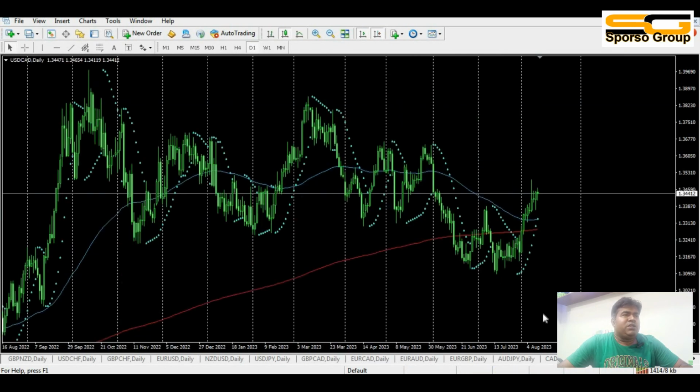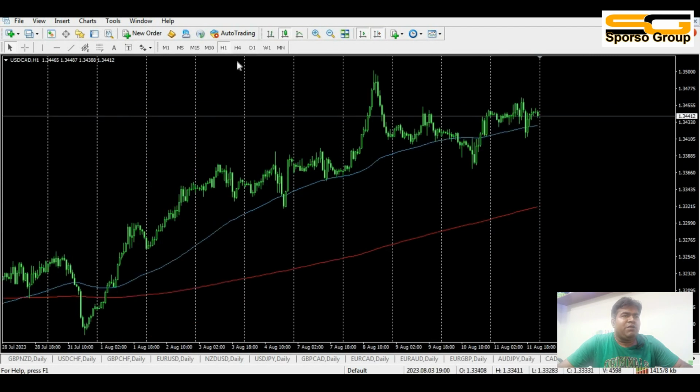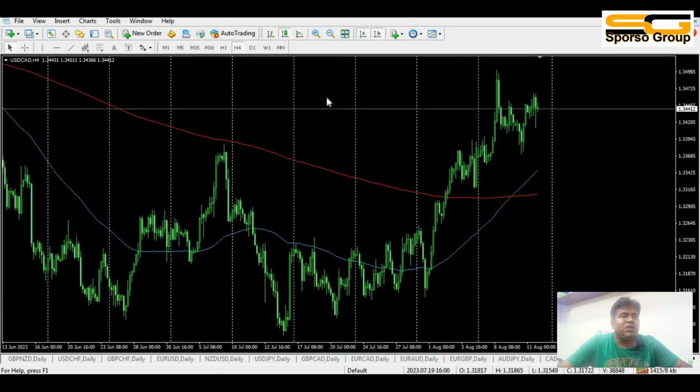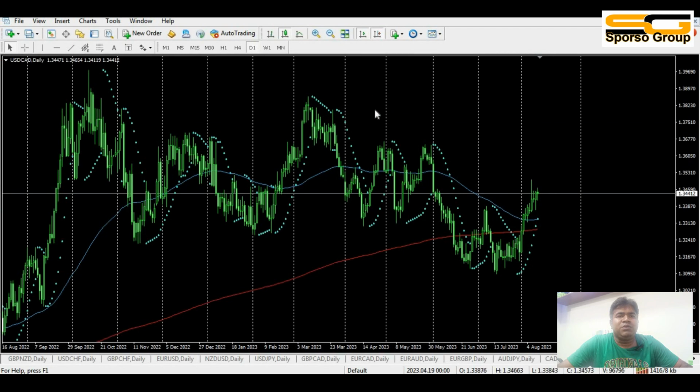And now we will see USD/CAD. The USD/CAD 1 hour chart is very up. It is trying to go up continuously, no breakdown from down. The 4 hour chart also becomes an uptrend, the day chart becomes an uptrend. That means we can say that there will be an uptrend from there.